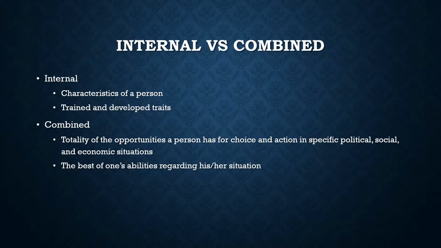In comparison, combined capabilities are the available opportunities that an individual has for choice and action in a specific political, social, or economic environment. People have internal capabilities but are oftentimes blocked by society. For example, a child may be incredibly intelligent, but if the child lives in a poor community where there is not a reliable school system in place, the child may not be able to reach their full potential.